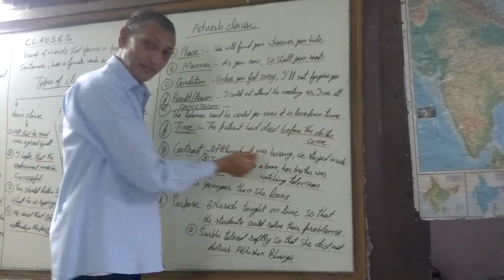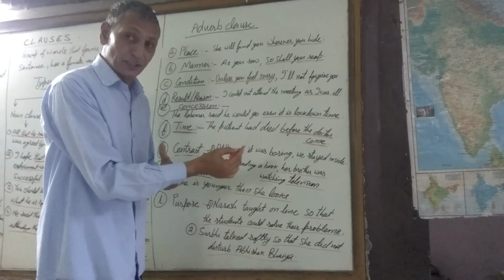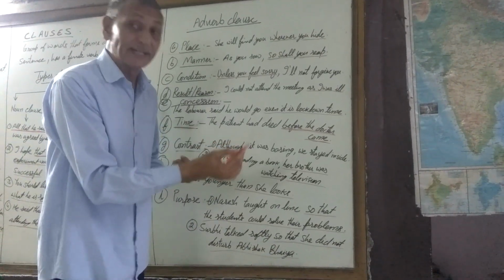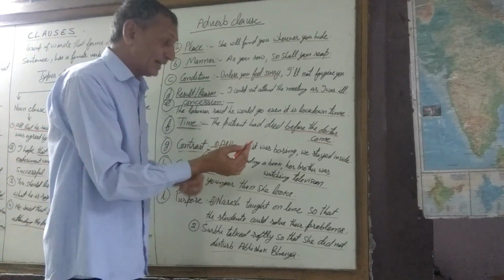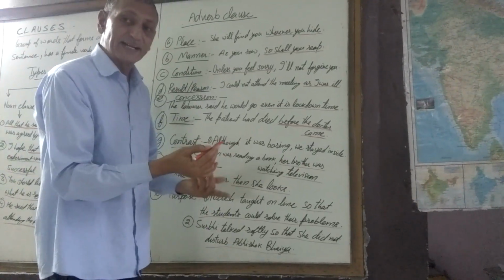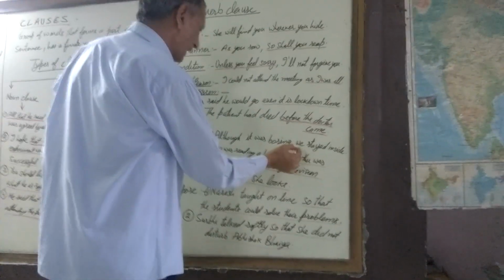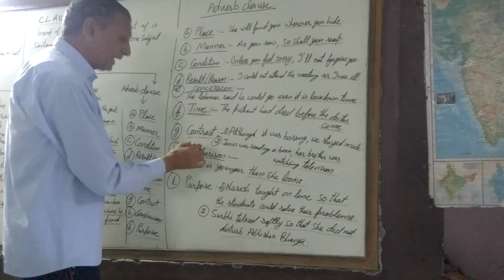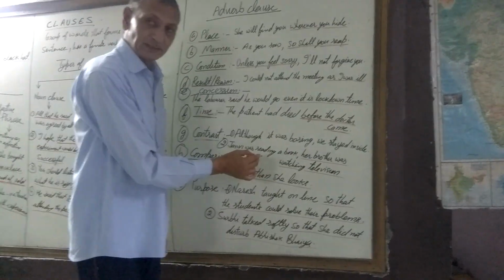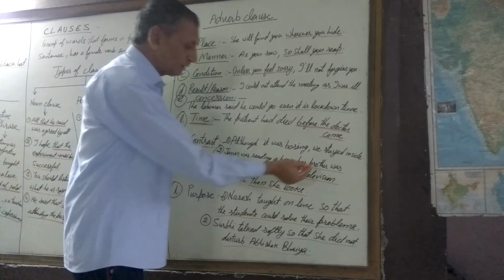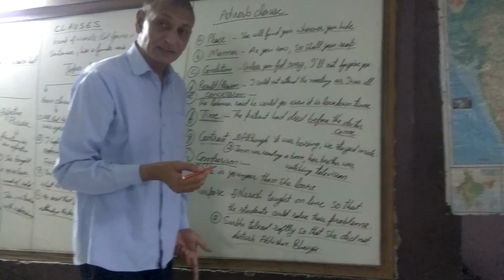Although it was boring, I did not like staying inside, and yet we stayed inside. So, contrasting things. Again, Janvi was reading a book. Her brother was watching television. So again, it's a contrast.